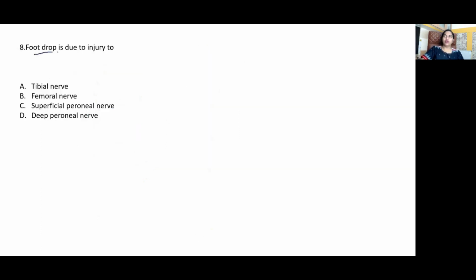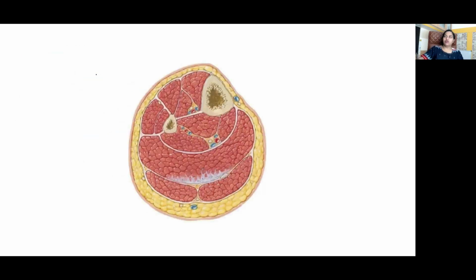Easy. Foot drop is due to injury to which nerve? Option D. Any idea what is the other name for this nerve? Nervus hesitans. Okay, because of its tendency to cross the anterior tibial artery. So there's a picture here, cross section of the leg. This is the tibia and this is the fibula. Okay, so this is the interosseous membrane that you see here. This is the anterior intermuscular septum, posterior intermuscular septum. This area is the anterior compartment of the leg.